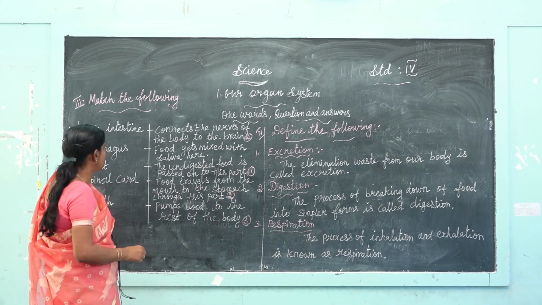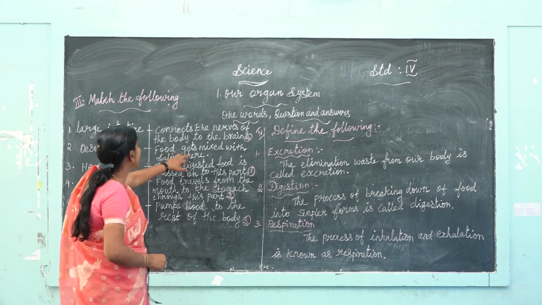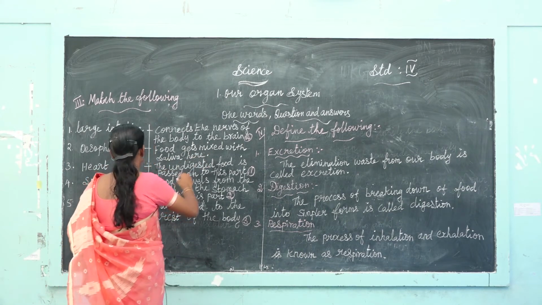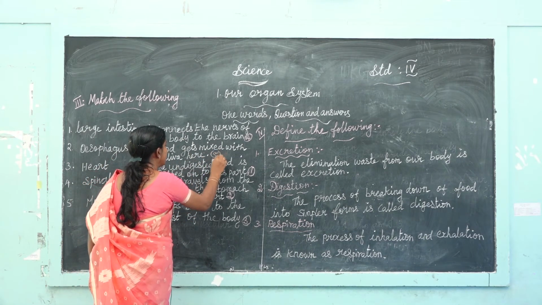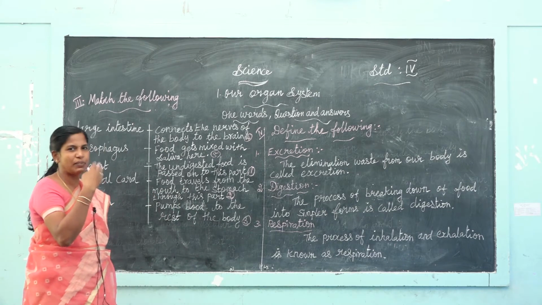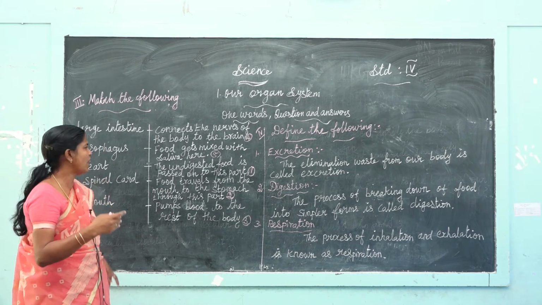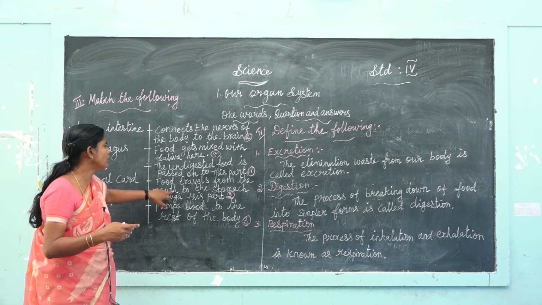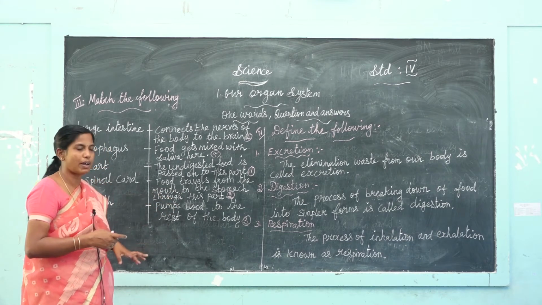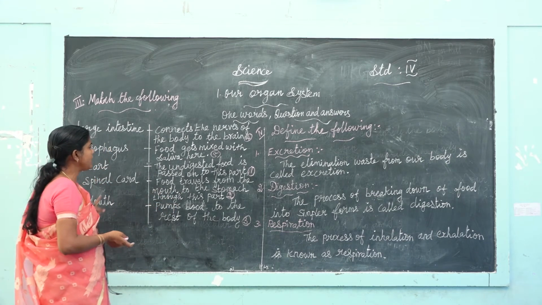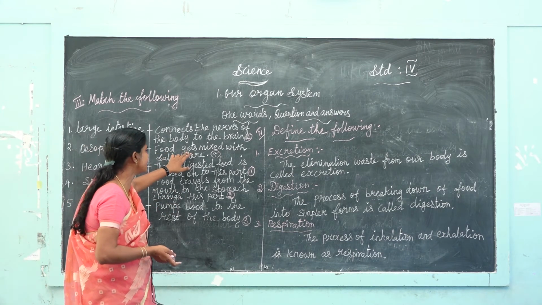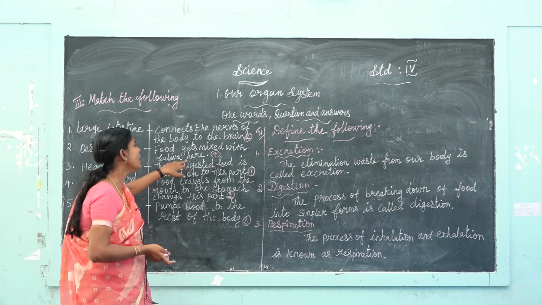Fifth one, mouth. Food gets mixed with saliva here. All the food you eat is mixed with saliva. Saliva and food travel through the mouth to the stomach through this part. Okay, mouth answer: food gets mixed with saliva here.